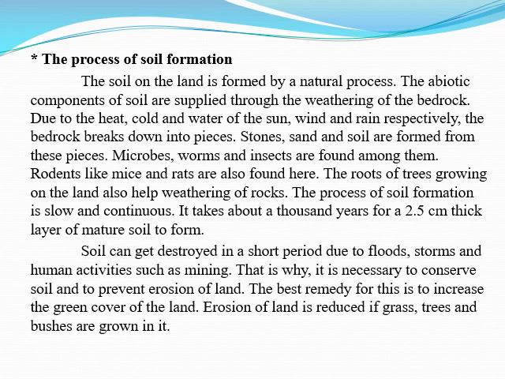Soil can get destroyed in a short period due to floods, storms, and human activities such as mining. That is why it is necessary to conserve soil and to prevent erosion of land. The best remedy for this is to increase the green cover of the land. Erosion of land is reduced if grass, trees and bushes are grown in it. It means if we have to decrease soil erosion, we have to plant more and more trees whenever possible.